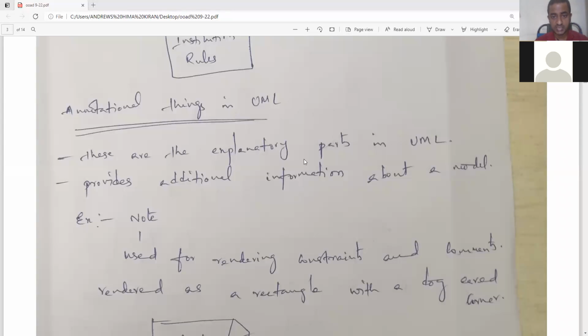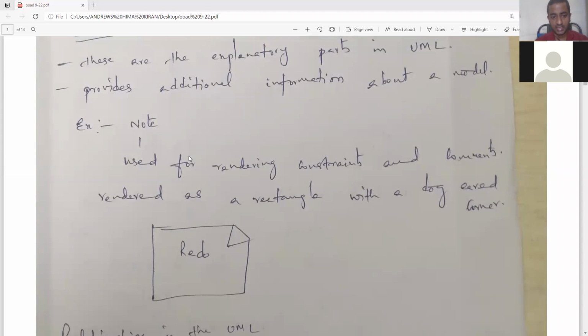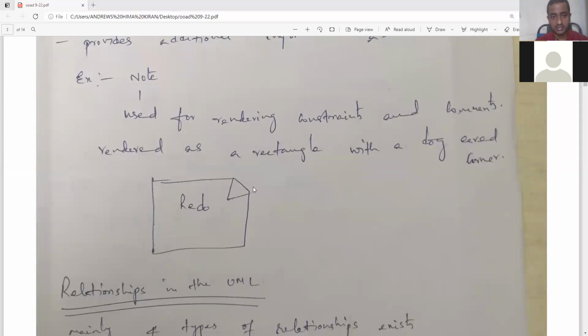These are the explanatory parts. If you want to give more information, extra information, we need to go with the annotational things. It is rendered as a rectangle with a dog-eared corner. If you can see here, one triangle symbol is there, that is considered as a dog-eared corner.